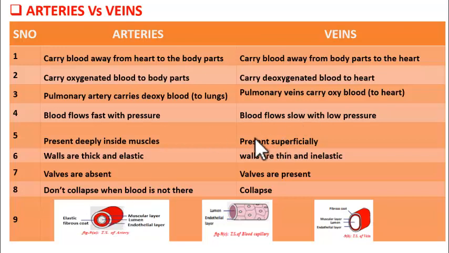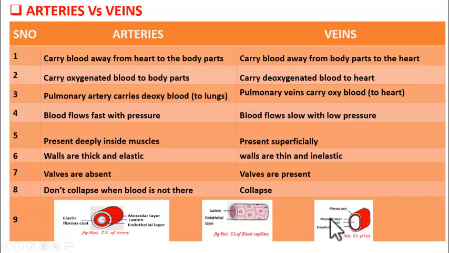Right? Now, wall of the vein is thin when compared to artery. See here, this is thick and this is thin. Now what is it made up of? Same layers. Outer is fibrous coat. Here also fibrous coat, but it is elastic and this is inelastic. Now the next layer is muscular layer. It is so thin and it is thick here. Then innermost layer is endothelial layer. So that is made up of single layer of cells inside. Same is the case with artery too. So wall is thick here and thin here.